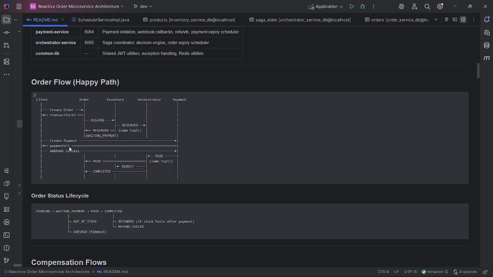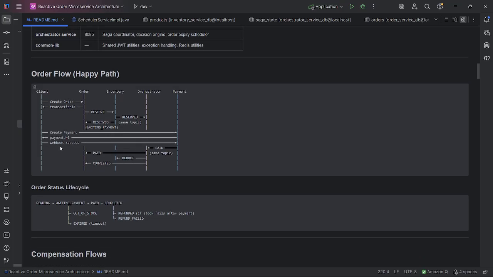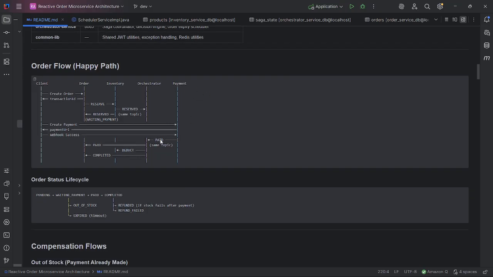The payment URL is from a third-party provider, so the client needs to pay through here, and if it succeeds, the provider will call back the webhook success through the payment service, and the payment service will publish paid, consumed by the orchestrator and order. And in the orchestrator, it will check if the stock reserve is successful and payment is paid, then the orchestrator publishes deduct and complete.